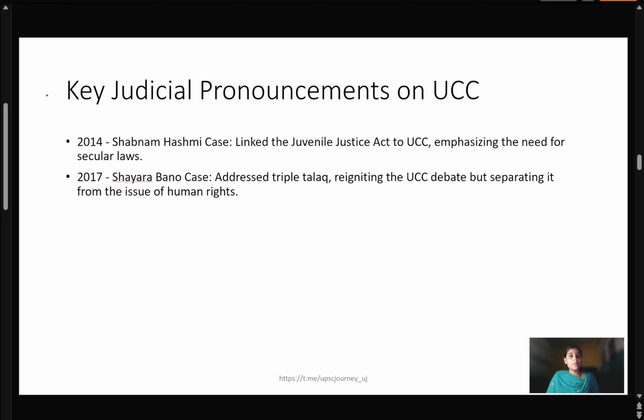Again, we have to remember the key judicial pronouncements on UCC. First, we have to remember the 2014 Shabnam Hashmi case, which linked the Juvenile Justice Act to UCC, emphasizing the need for secular laws. So in this Shabnam Hashmi case, it emphasized the need to have secular laws.